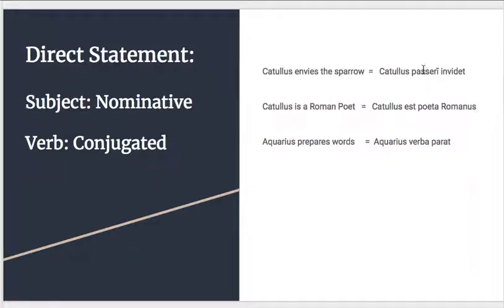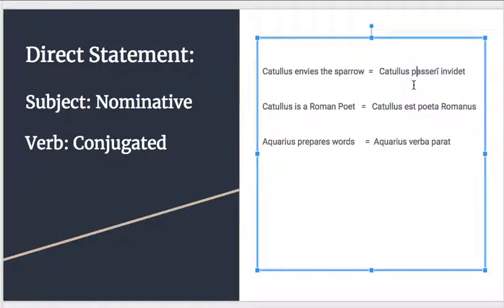And then up here, we have something tricky going on. We may or may not have gone over this in class yet. But invidet, instead of taking an accusative like we might expect, actually takes a dative. So even though this looks like an accusative direct object, because the verb is invideo, we're going to make the case of sparrow here dative. All right? So there's just a little information about that.